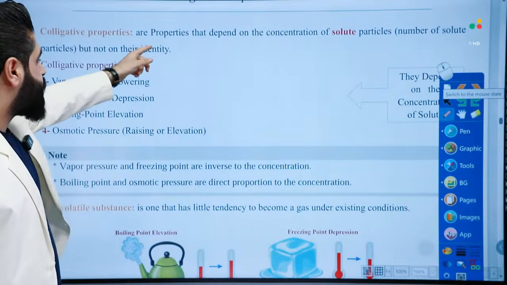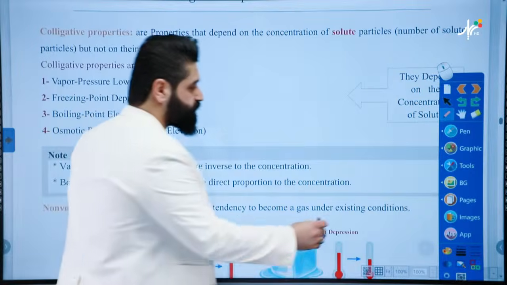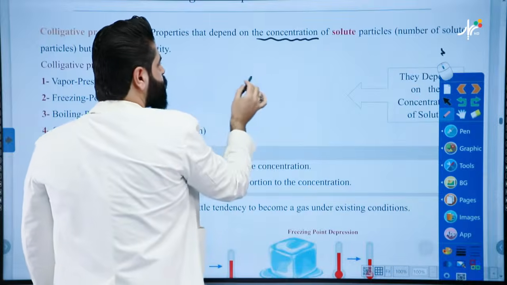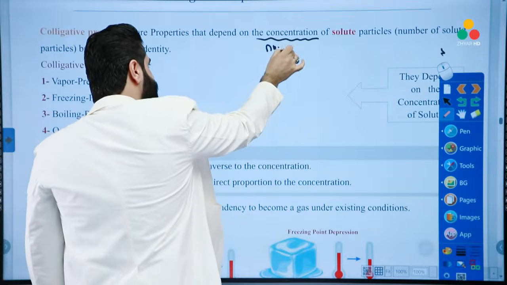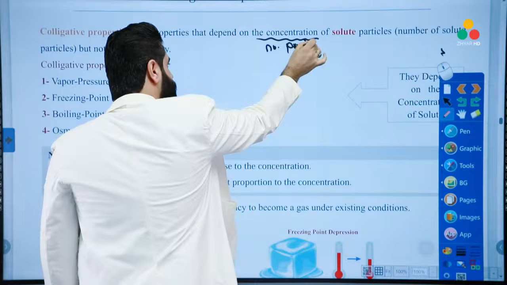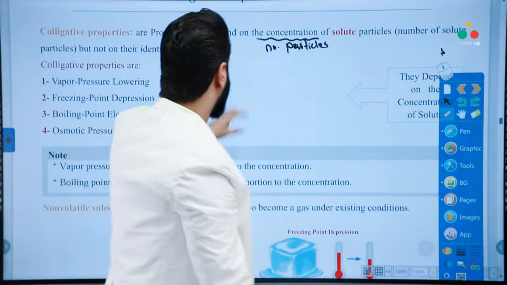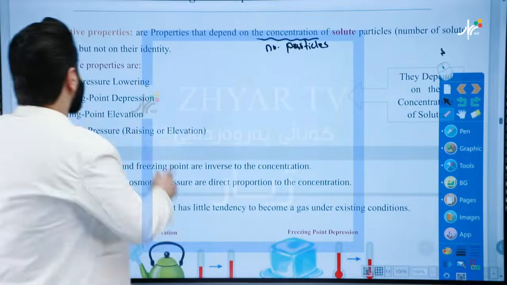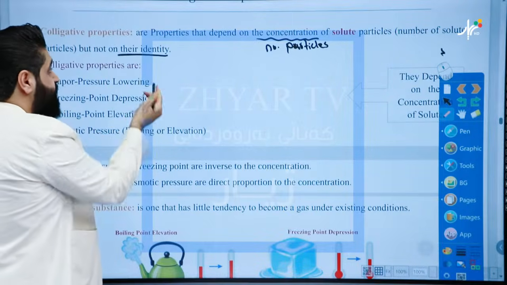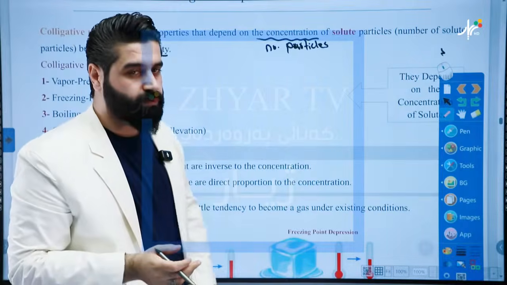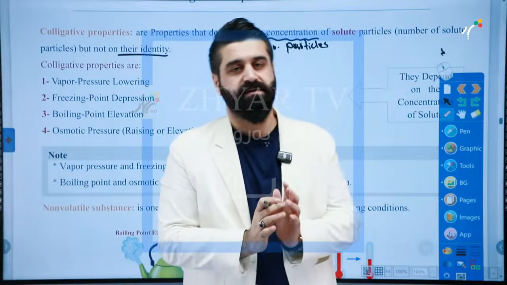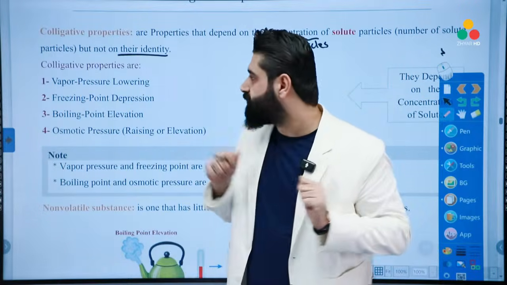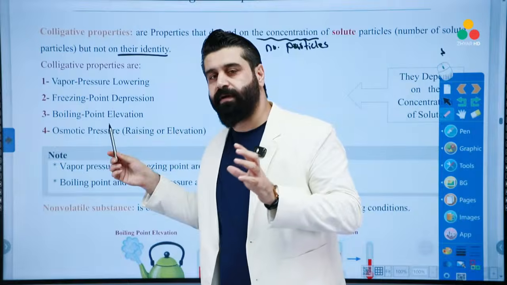Colligative properties are properties that depend on the concentration. And instead of the concentration, it's okay to say number of particles. So they depend on the number of particles rather than the identity. The identity means the type of solute, if it's alcohol, sugar, or salt, or something else. Most importantly, we only need the number of the particles. Particles, that's all.